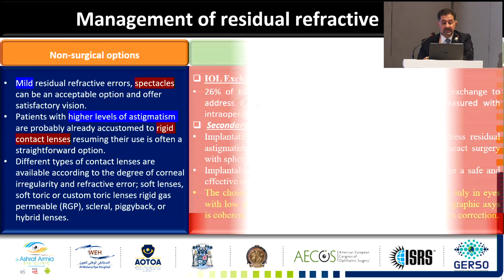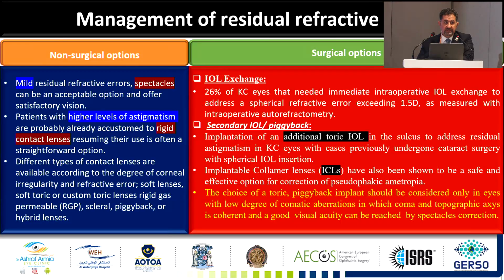How to manage the residual refractive error? This is what I'm doing in my practice. There are non-surgical and surgical options. If it's non-surgical and mild, spectacles are a very nice tool for the patients. If it's higher astigmatism, a rigid contact lens, because these patients are used to rigid contact lenses before.